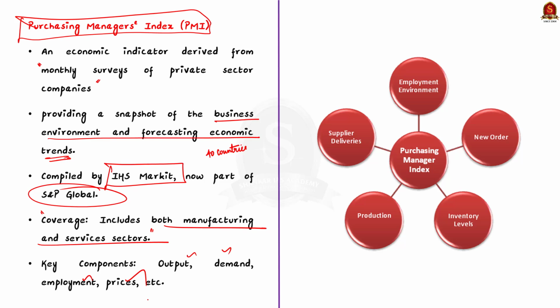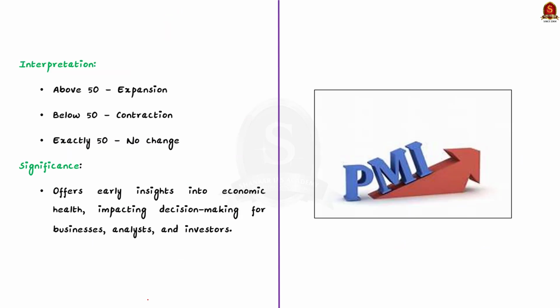See, PMI is presented as a number from 0 to 100. A reading above 50 indicates the expansion in the sector, whereas below 50 indicates a contraction, and if the number is exactly 50, it signifies no change. Okay, a rising PMI suggests economic growth, as it indicates that the businesses are doing well, possibly leading to higher employment rates and wage growth. Conversely, a declining PMI suggests contraction, potentially signaling a slowdown in the economic activity.